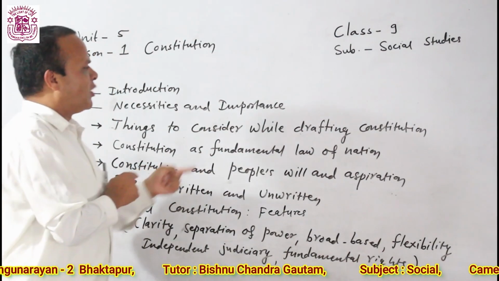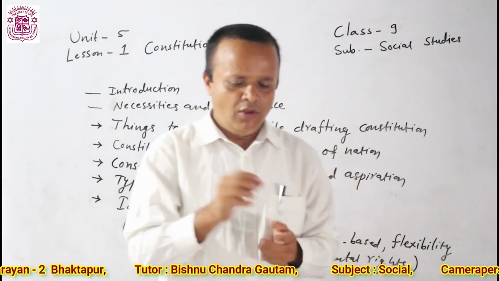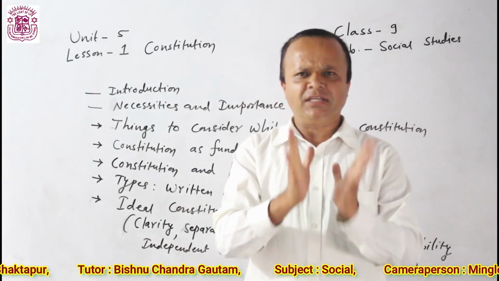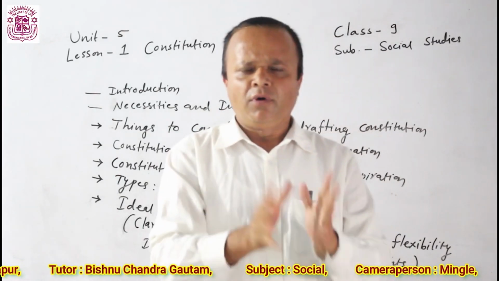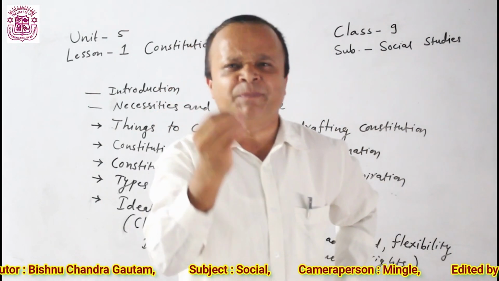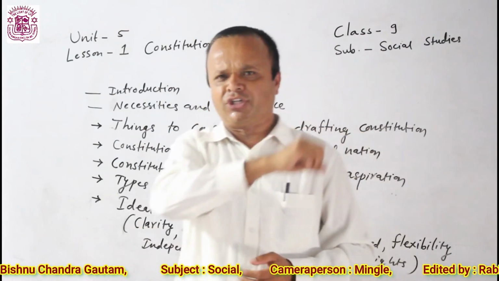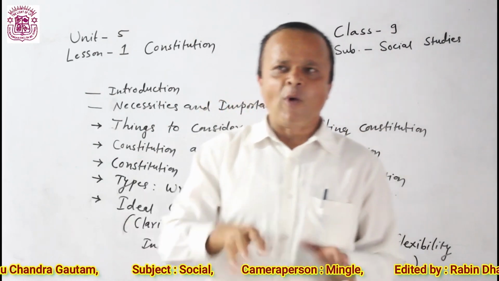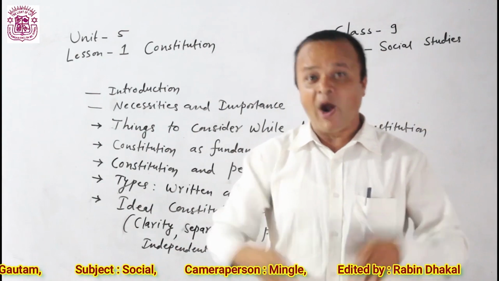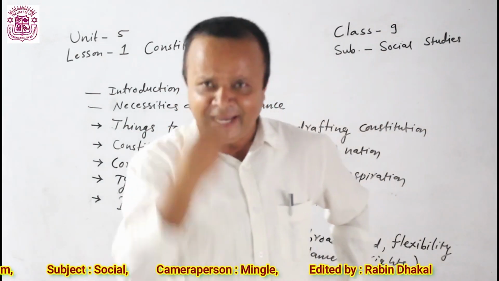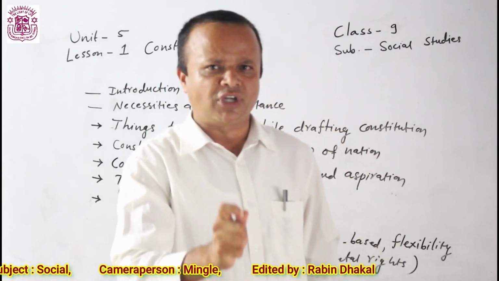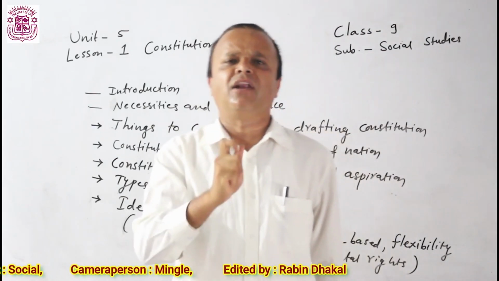Now, the constitution and people's will and aspiration. Already I told you that people's will and aspiration is the first and foremost thing while drafting a constitution. Why should people's will and aspiration be reflected in the constitution? Why should the constitution be made as per the need and demand of people? What happens if the constitution is not made as per the will and aspiration of people?